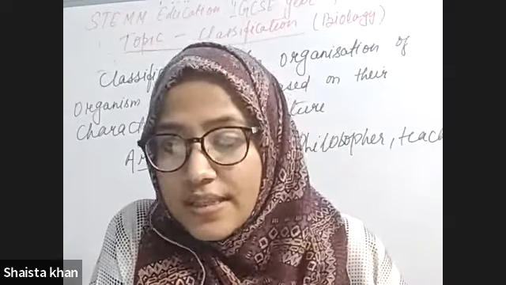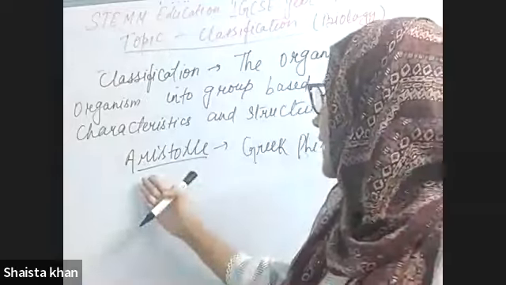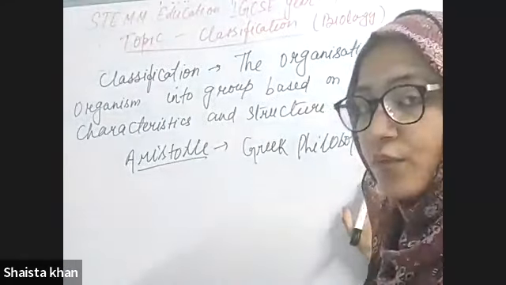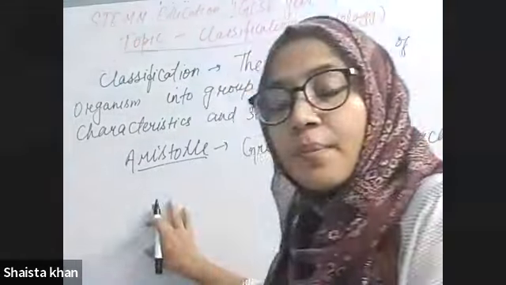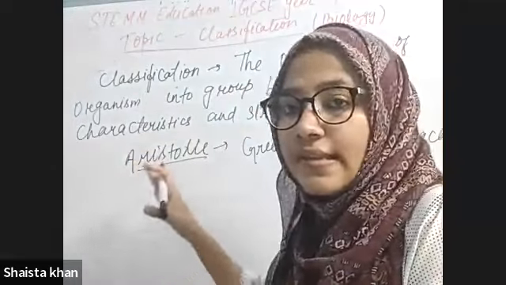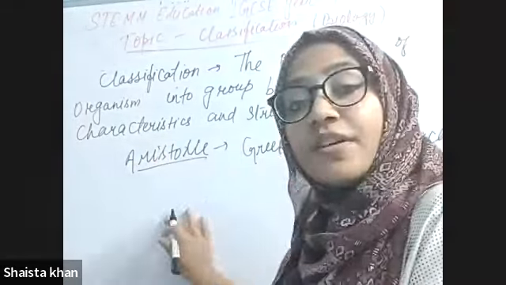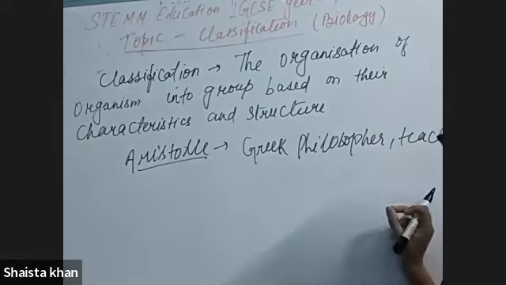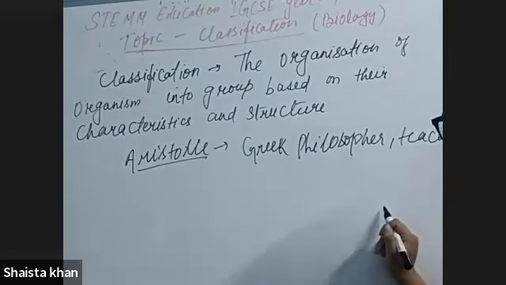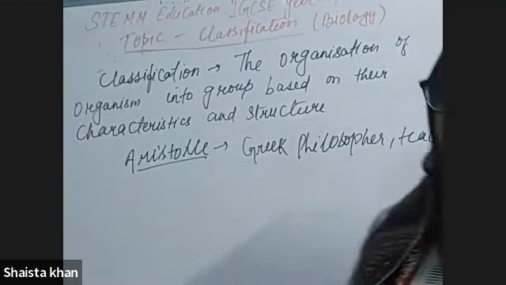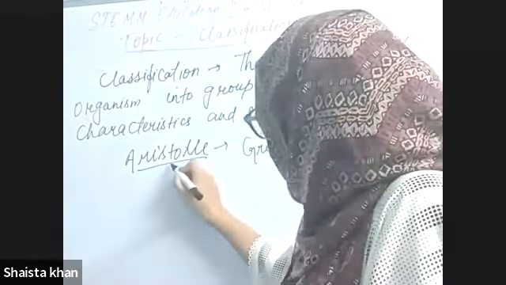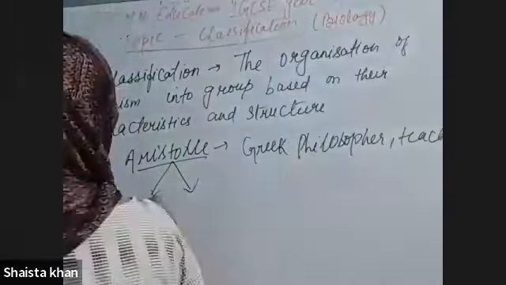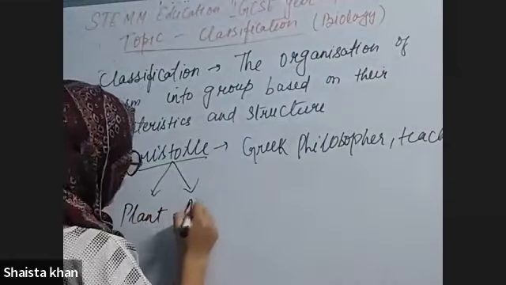The very first classification system was introduced by Aristotle, a Greek philosopher and teacher, more than 2,000 years ago. He was the first person to group and classify organisms. He classified organisms only into two categories. The first one is plants, and the second one is animals.